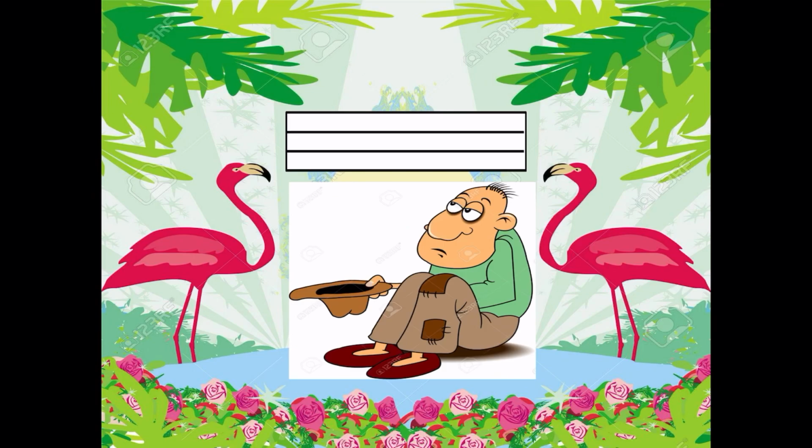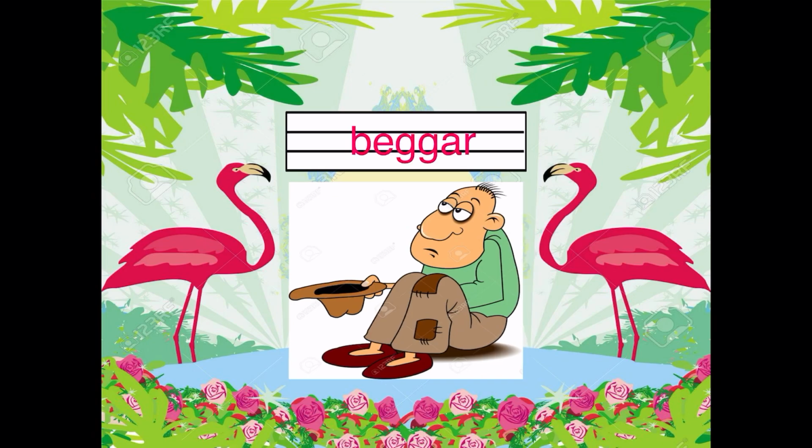B-E-G-G-A-R. Word number 1 is tinker, T-I-N-K-E-R. Word number 2 is tailor, T-A-I-L-O-R. Word number 3 is beggar, B-E-G-G-A-R. He asks people to give him money. So this is word number 3.